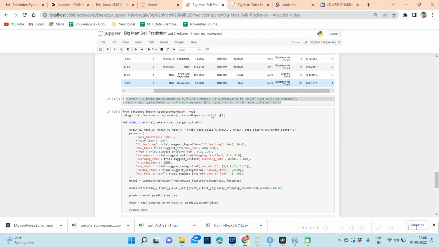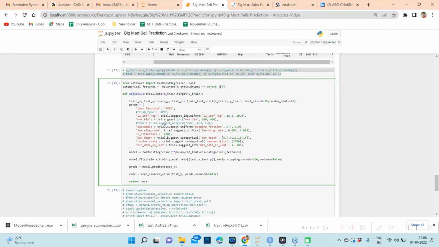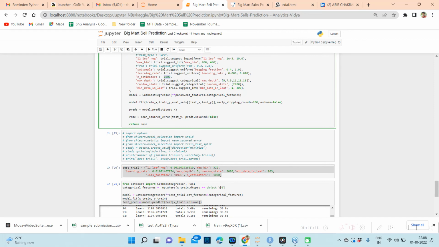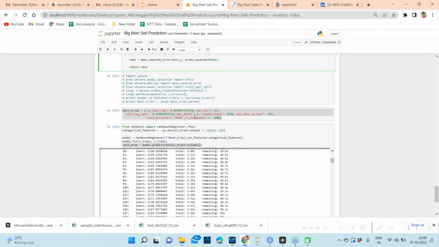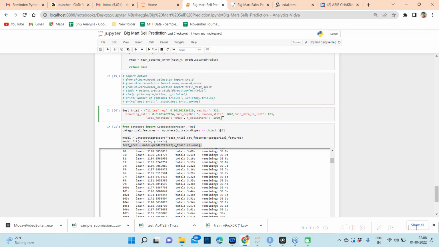But if you are participating in a hackathon and have time, you should try a wide range of parameters, higher estimators, and a higher number of trials. For this problem, I found this is already good enough to give you a top 1% rank, and probably even better.